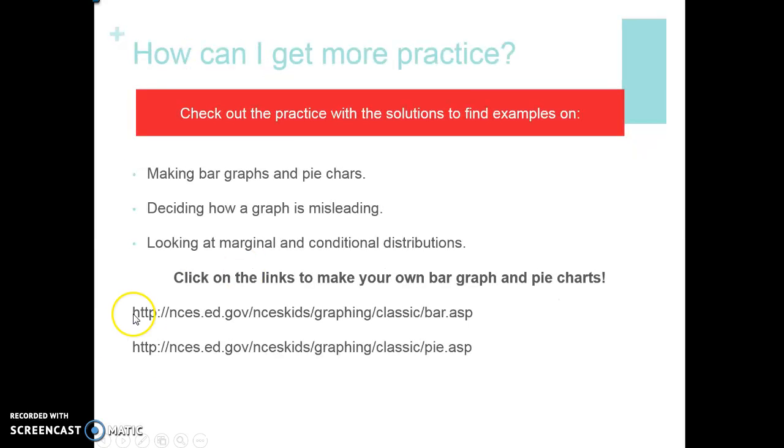So just make sure that in the next section you know how to make bar graphs and pie charts, decide how you can tell a graph is misleading, and understand the difference between marginal and conditional distributions. These two links down here are links where you can make your own bar graph and pie charts, and if you even want to do that for your homework assignments, that's fine too. You can click on those and just copy and paste them into the link.